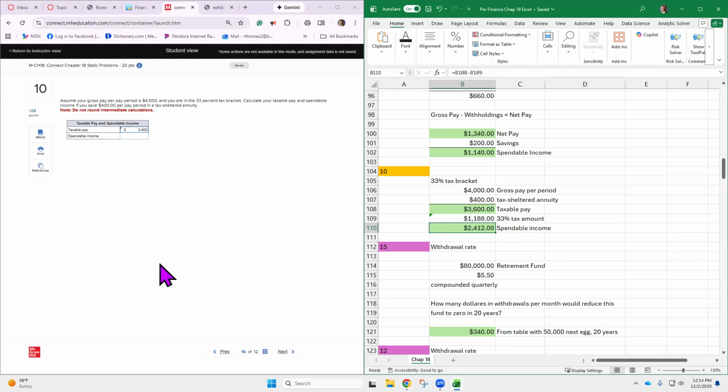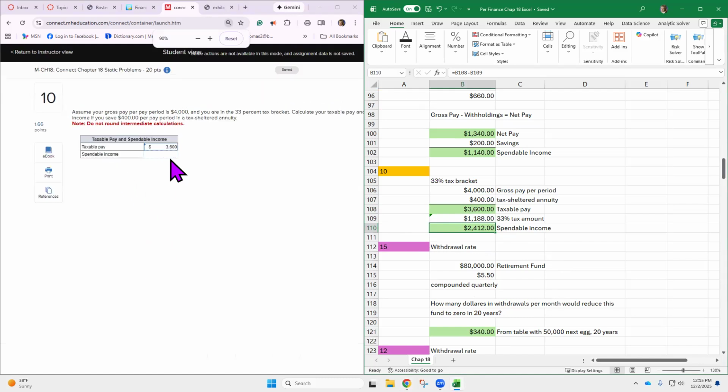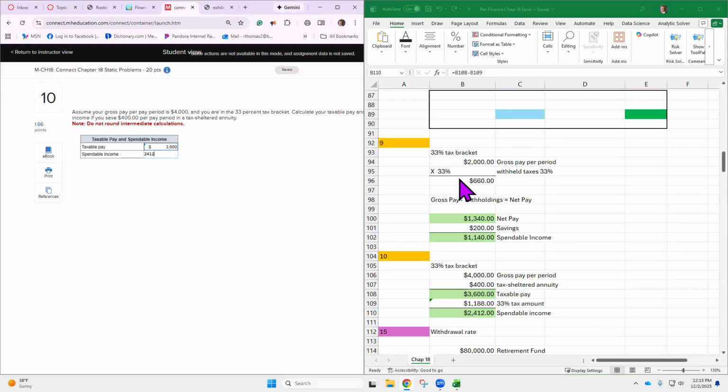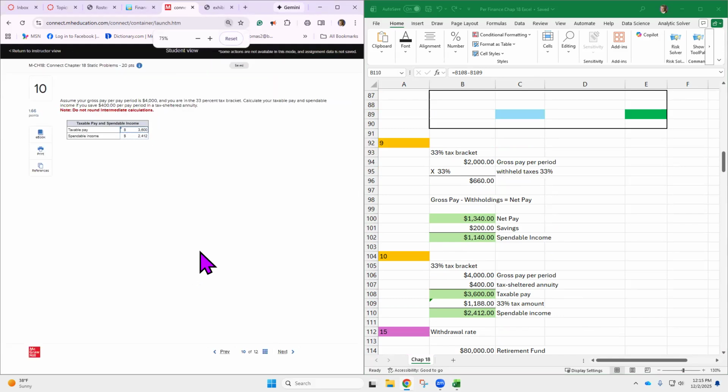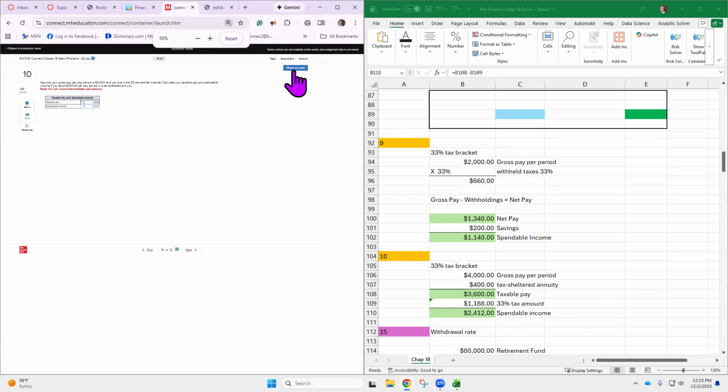So one is subtracting the amount you're setting aside before your tax. That's called pre-tax. The one we just did in number 9 was post-tax, after taxes. So the spendable income becomes $2,412, but they're looking at two different pays here, so that didn't help. They should have looked at the same pay in 9 and 10, and then you could compare it. Yeah, they didn't use the same pay, they should have.